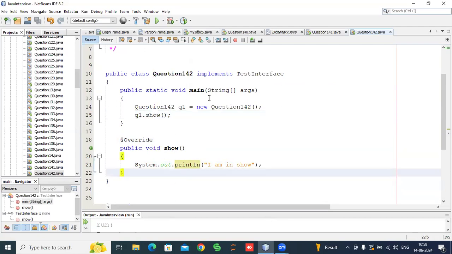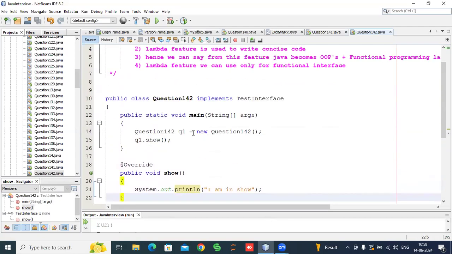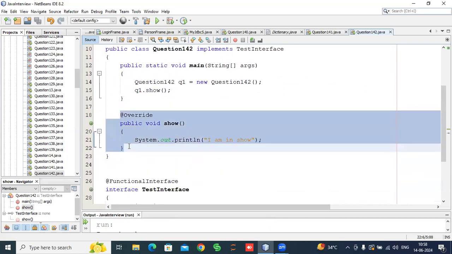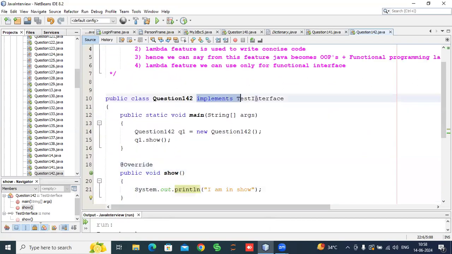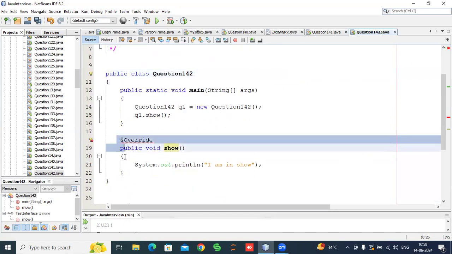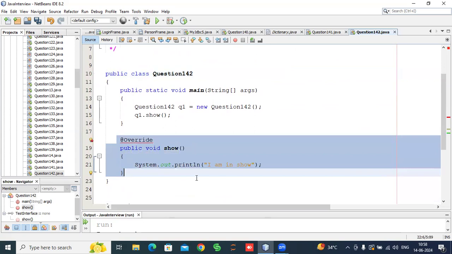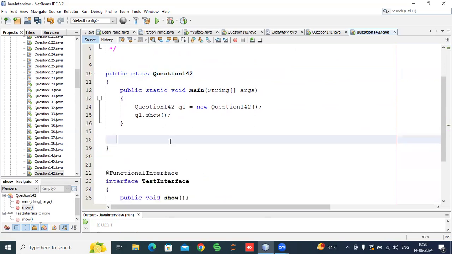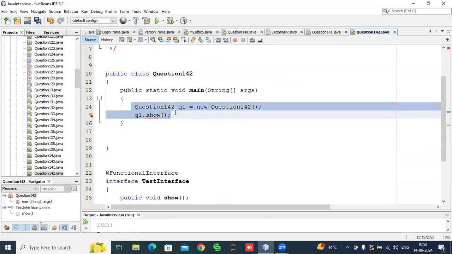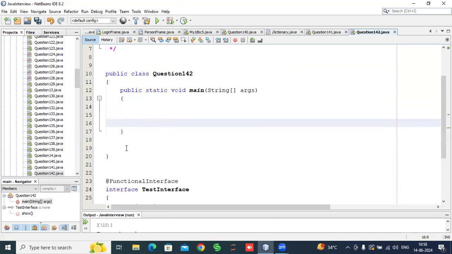call that method. But suppose we want to use a lambda expression, so how can we write the body of this show method? So we will remove this, then again I will delete this one. Suppose I want to override the body of the show method. So how can we write this show method?